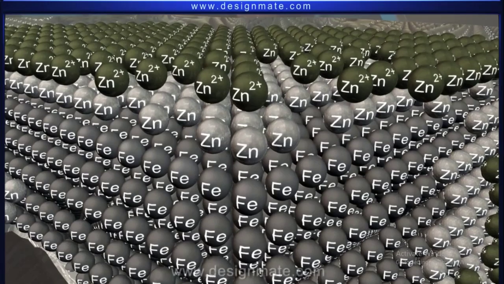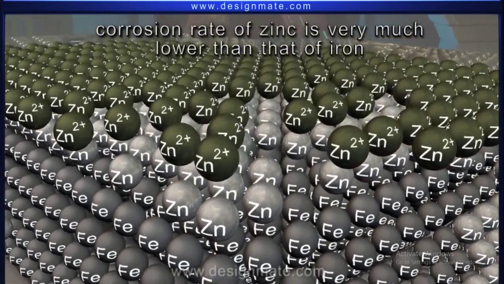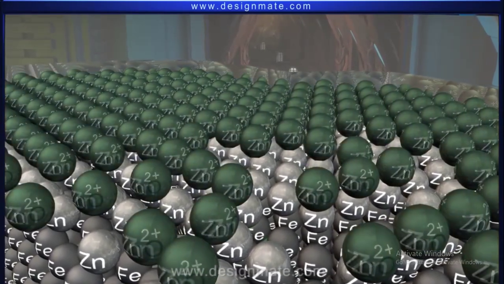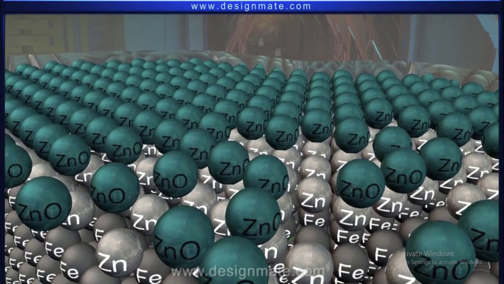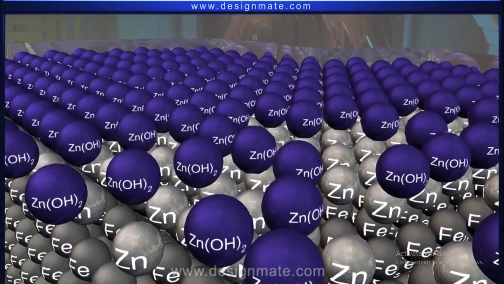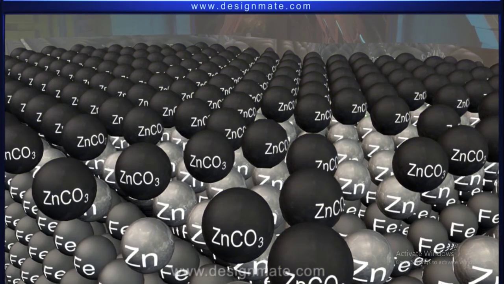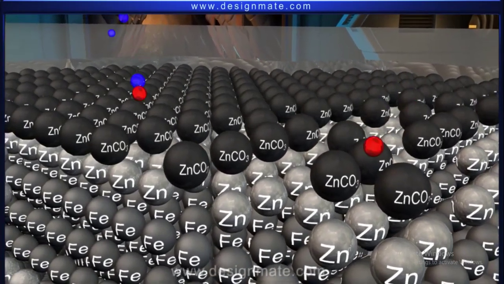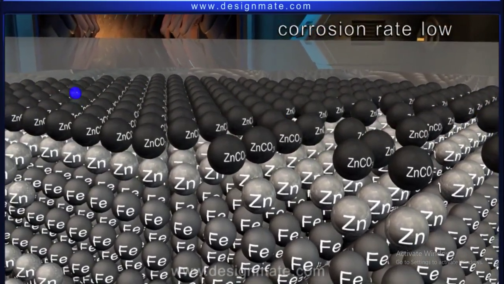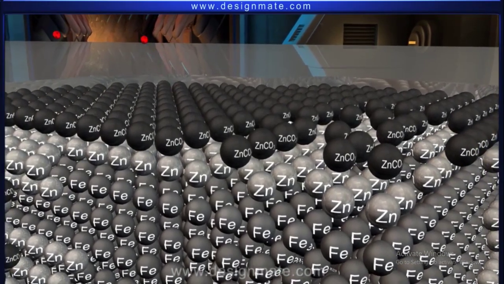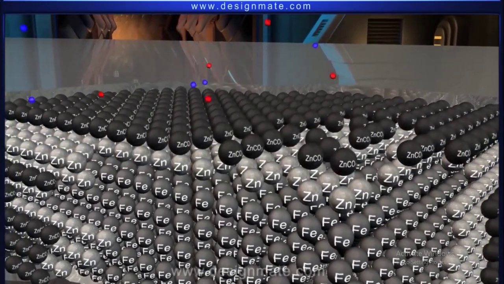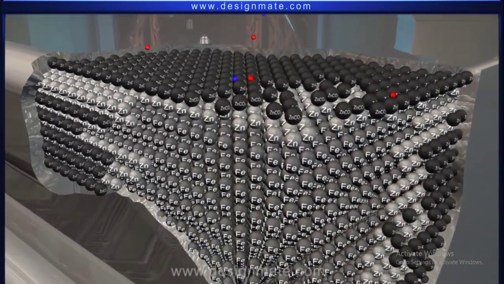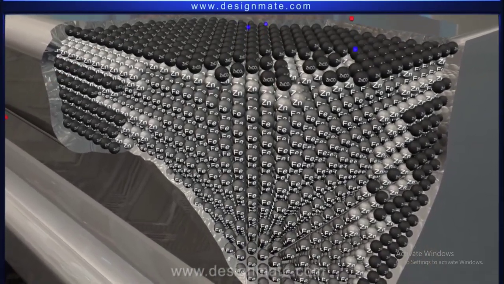Although the zinc coating is consumed over a period of time, the corrosion rate of zinc is very much lower compared to that of iron. This is because zinc ions undergo a series of reactions mentioned in the physical protection mechanism, whereby a layer of zinc carbonate is formed. This layer helps to prevent the contact between the air and fresh zinc. This barrier between the two keeps its corrosion rate low. In this way, a thin coating of zinc can protect iron or steel for a long time, but it has to be replaced at the first signs of penetration of the layer by zinc corrosion to ensure continued protection of iron or steel beneath.